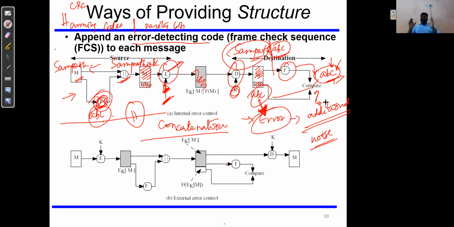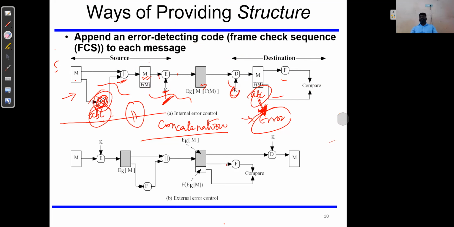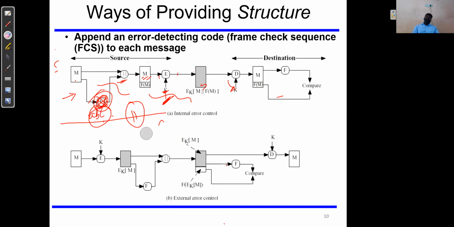If both the values match, are equal, that means the data has been delivered without any error, without any modification. So this is how the different error correction as well as error detection codes can be adapted with the existing encryption techniques to find as well as correct errors.